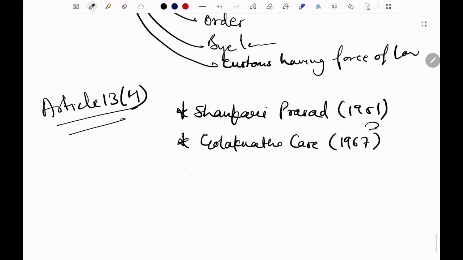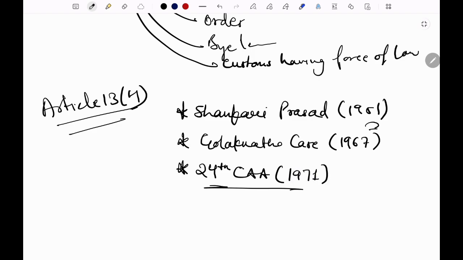After this, Parliament amended the Constitution through the 24th Constitutional Amendment Act and inserted Article 13 clause 4, which says that constitutional amendments under Article 368 are not covered under laws in Article 13.